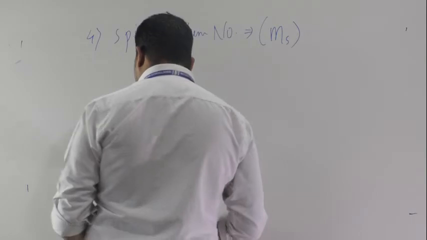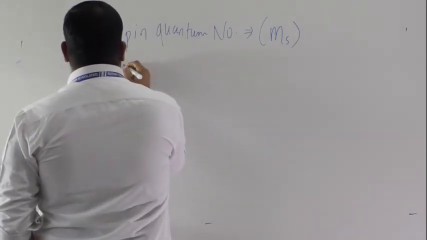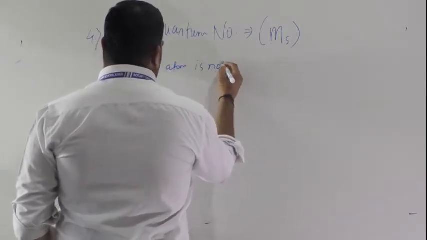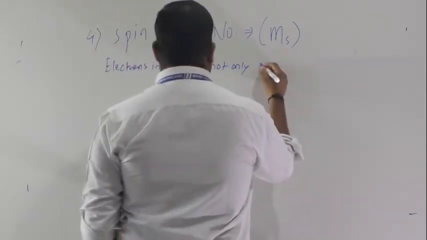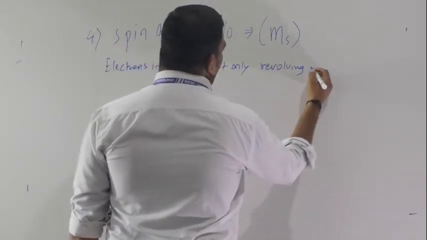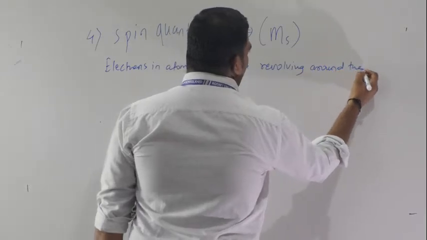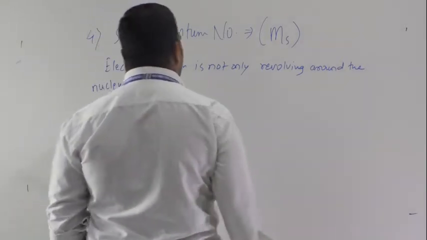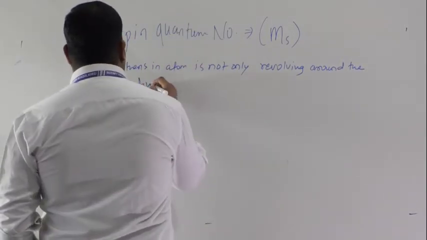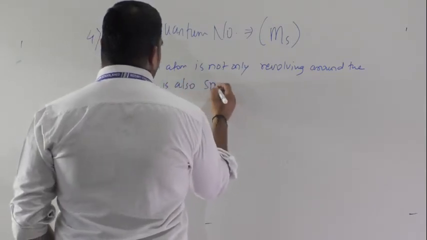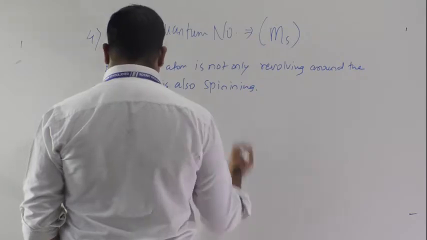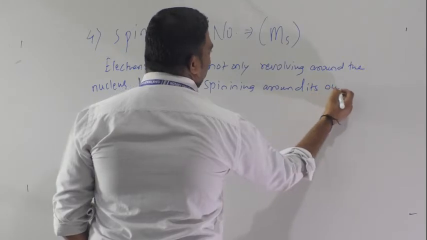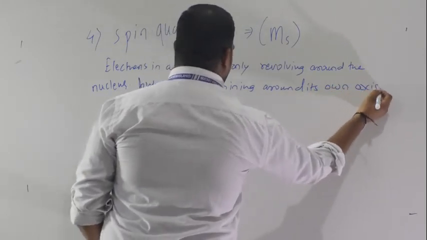So see here, electrons in an atom are not only revolving around the nucleus, but are also spinning around their own axis.